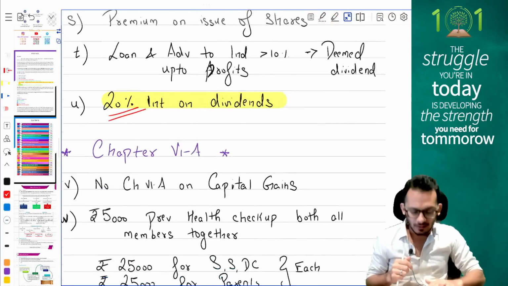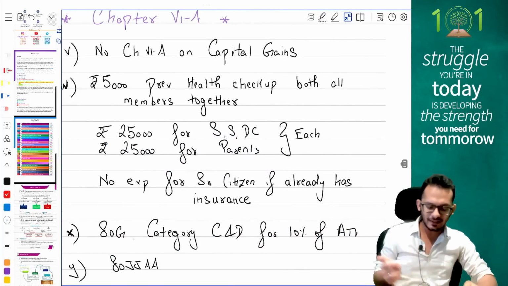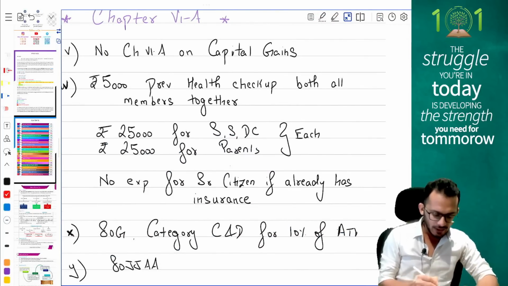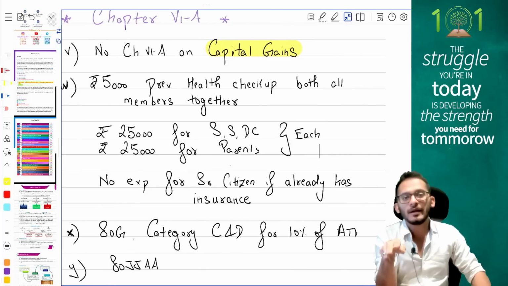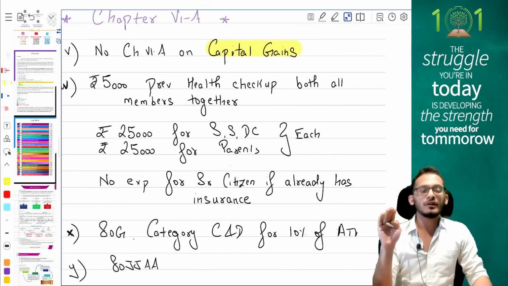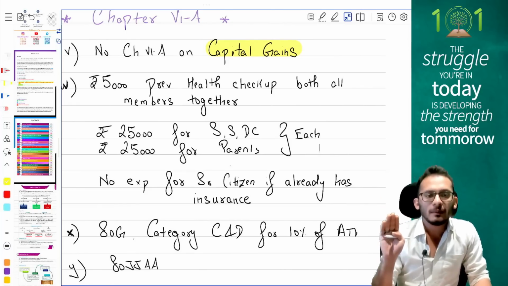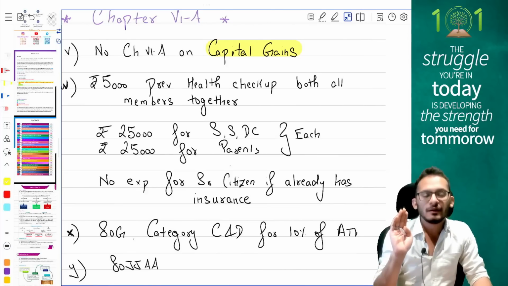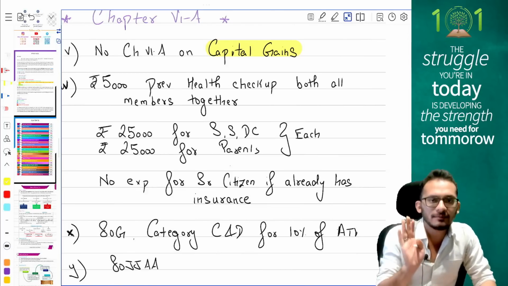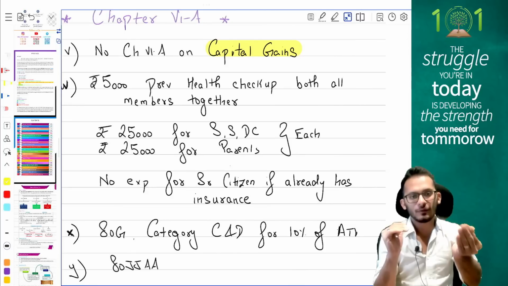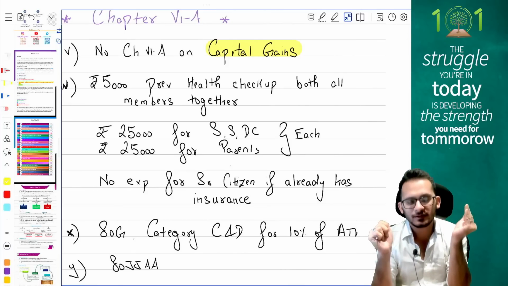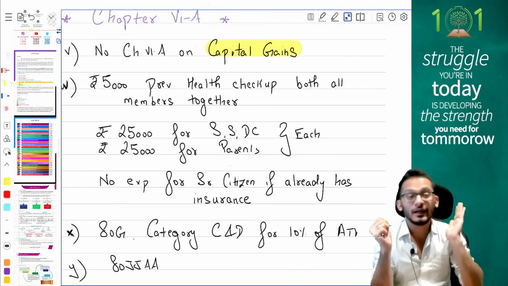Moving on forward, people, we're looking at chapter 6A. Chapter 6A says, first thing, that you cannot claim any chapter 6A on capital gains. The moment you do chapter 6A, please make sure that all the capital gains are removed from the provisions. You will ignore the capital gains component, and on the balance alone you will do chapter 6A. Please pay attention to that for MCQ purposes.